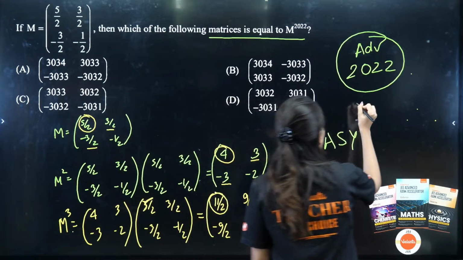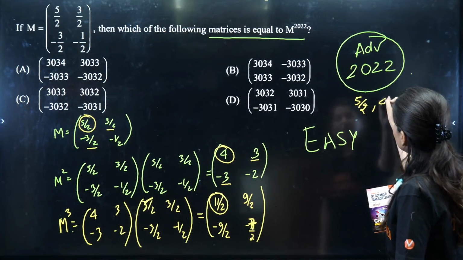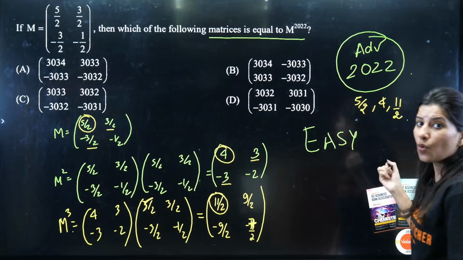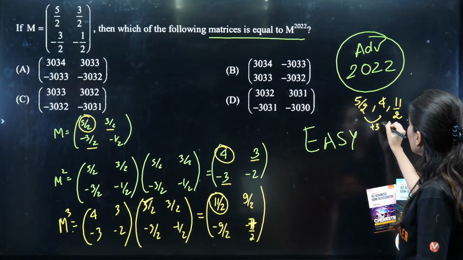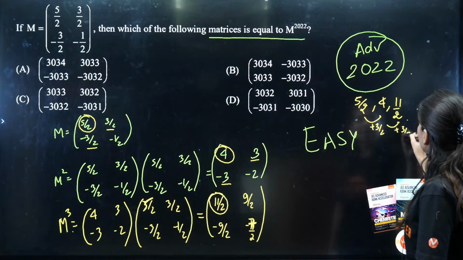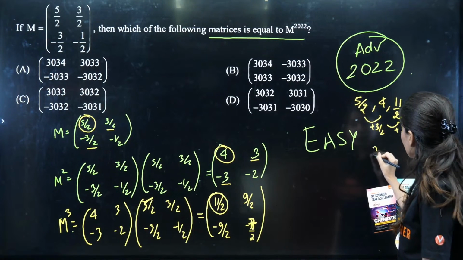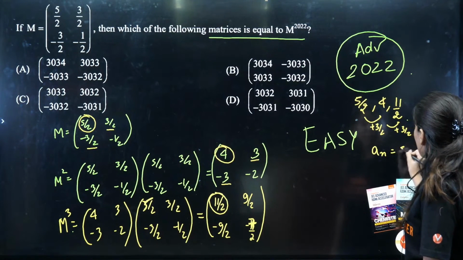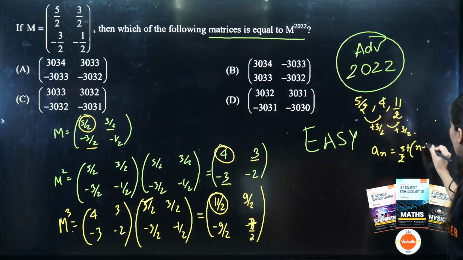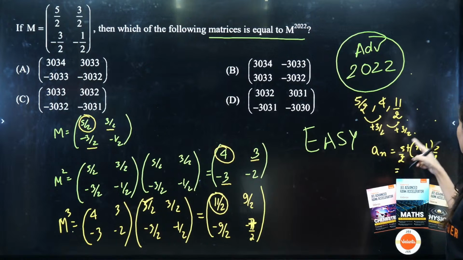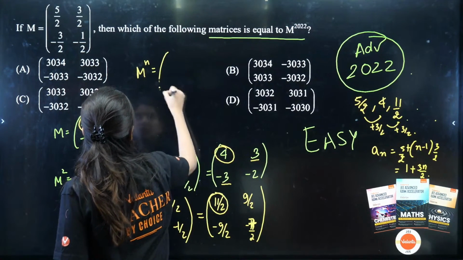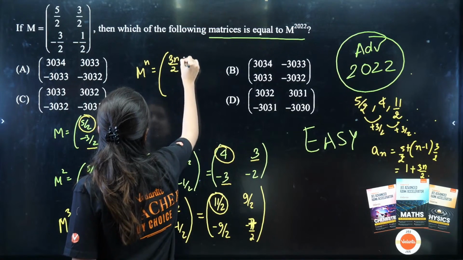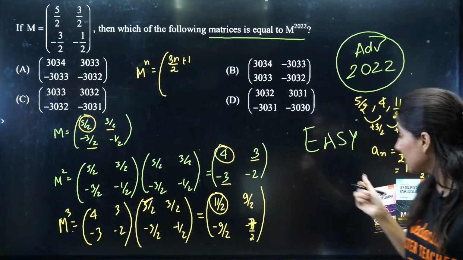So the first term is 5 by 2, then we have 4, then we have 11 by 2. So over here, if we check, we have to add plus 3 by 2 to get 4 and plus 3 by 2 to get 11 by 2. So first term is 5 by 2, right? a_n will be 5 by 2 plus n minus 1, and d is 3 by 2. So this is going to be 5 minus 3, so 1 plus 3n by 2. So basically for m raised to power n, this is going to be 3n by 2 plus 1. Okay, 3n by 2 plus 1.